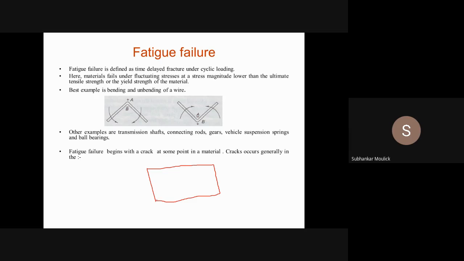If you see the internal structure clearly under a microscope, you will find that a crack is always present. So fatigue failure normally takes place from that particular crack point. Say a crack is over here, or over here. From that particular crack point, the fatigue failure of the mechanical component will take place. Is it clear?